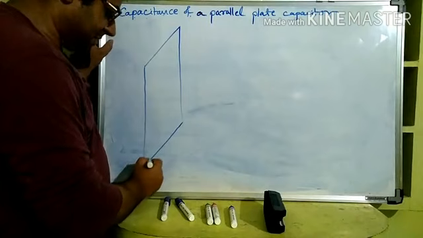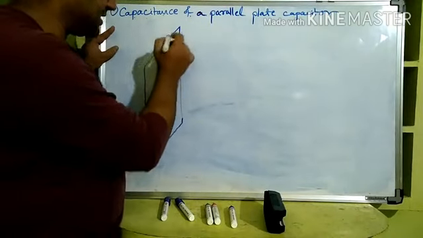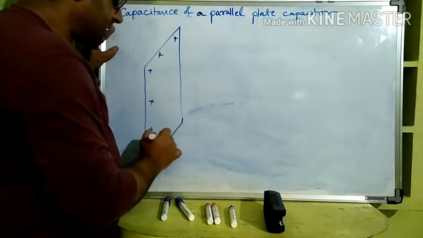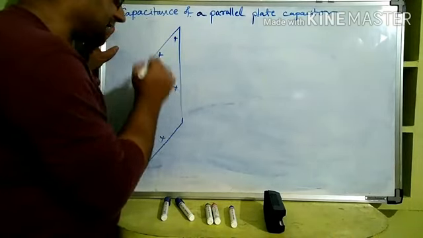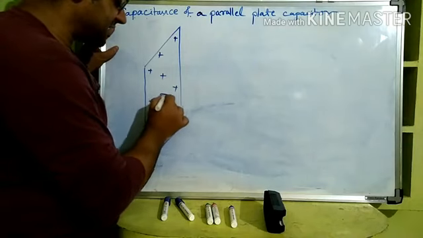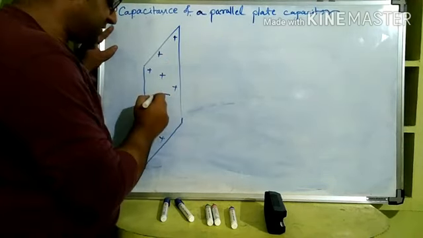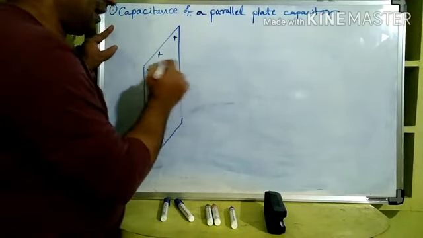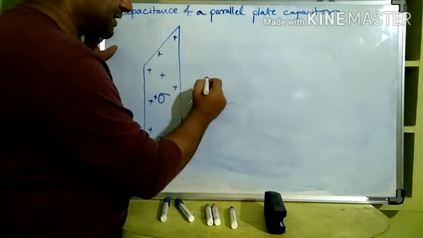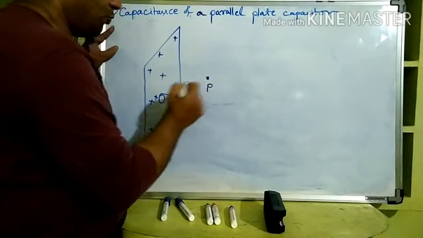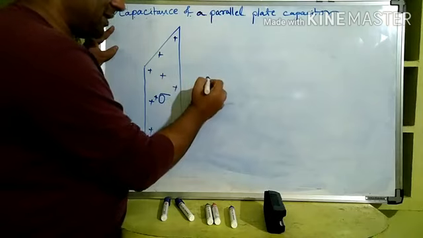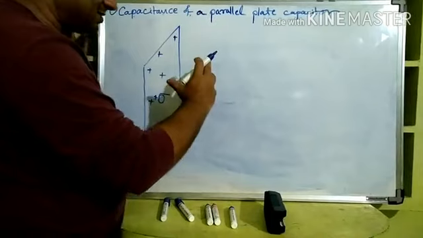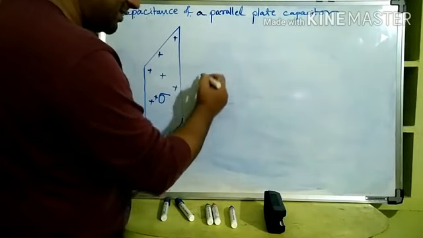Now what is a parallel plate capacitor? We are understanding step by step. Let us say you remember the electric field due to an infinitely large flat sheet of charge with charge density sigma. It is one example only: plus sigma is the charge density of the infinitely large sheet. And you remember there we calculated the electric field intensity at any point P due to this large sheet. We did it by taking a cylinder containing P as the Gaussian surface.